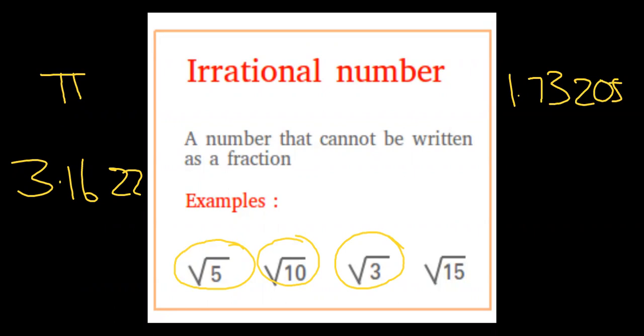So the decimal is not going to stop as well. Do the same for square root 15. You are going to get 3.87298334, and so on. So a number that has a recurring decimal, or the decimal is not ending, we call it an irrational number.